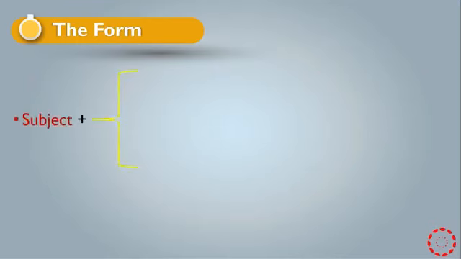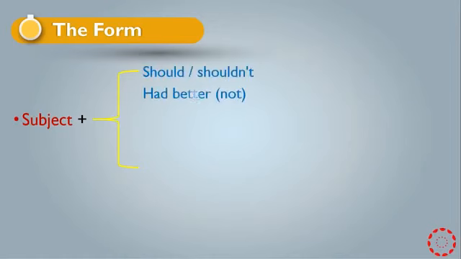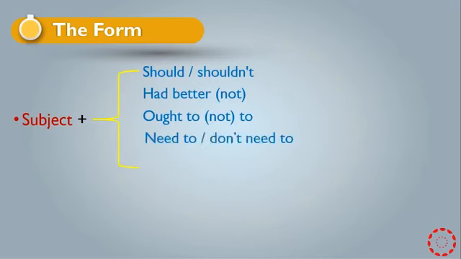First of all, we have the subject at the beginning, plus should or shouldn't, had better or had better not, ought to or ought not to, need to or don't need to, have to or don't have to. They are all followed by a base verb plus a complement. So after those verbs, the verb should come in a base form, and after that we have the complement.